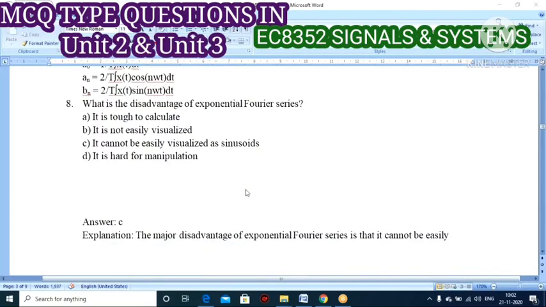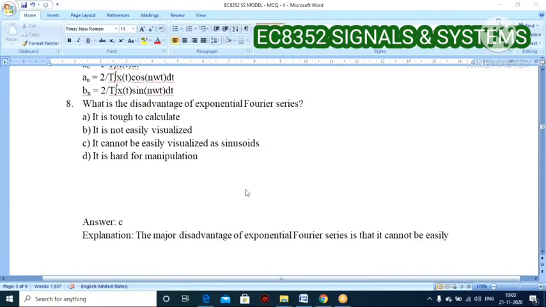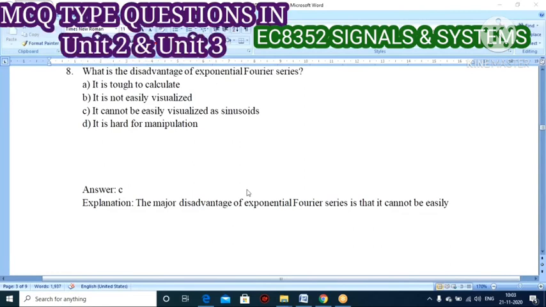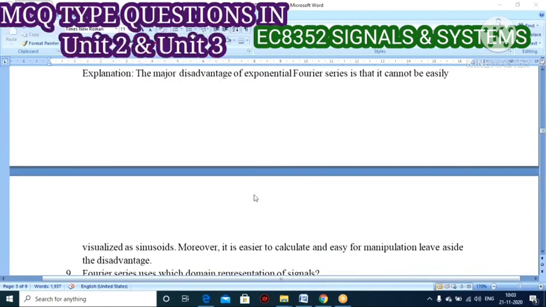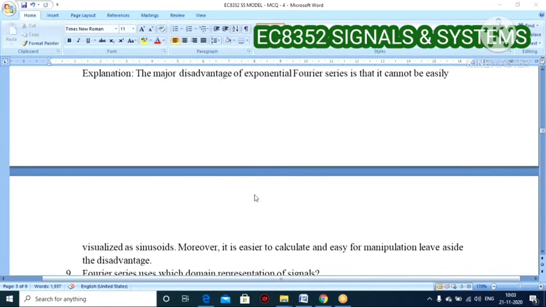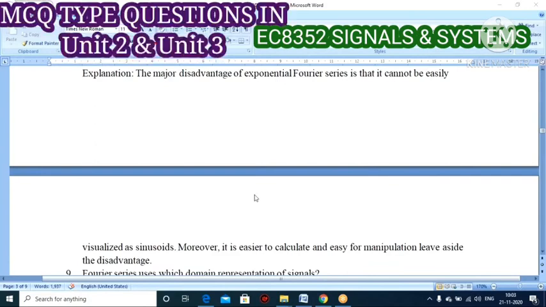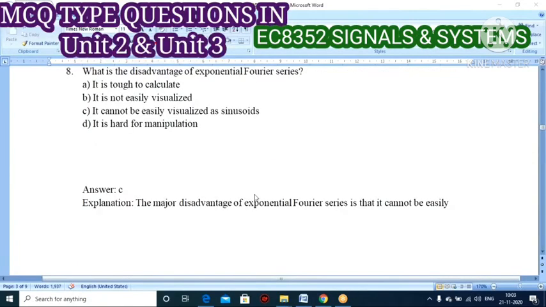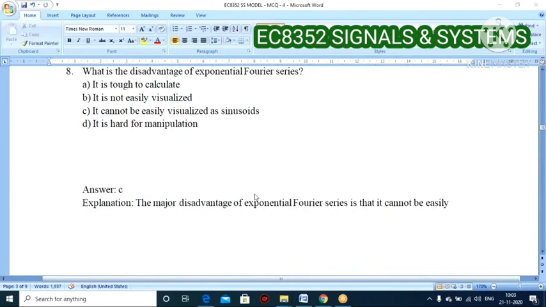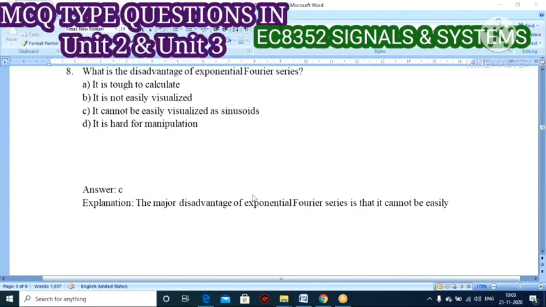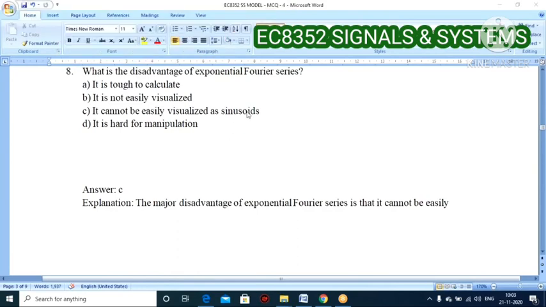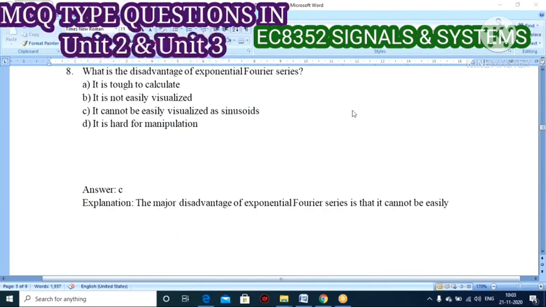That is the major disadvantage of exponential Fourier series, because it cannot be easily visualized as sinusoidal. Moreover, it is easy to calculate and easy to manipulate, but it cannot be easily visualized as sinusoidal. That is the main drawback, because exponential Fourier series is a calculation for an exponential signal, not a sinusoidal signal.